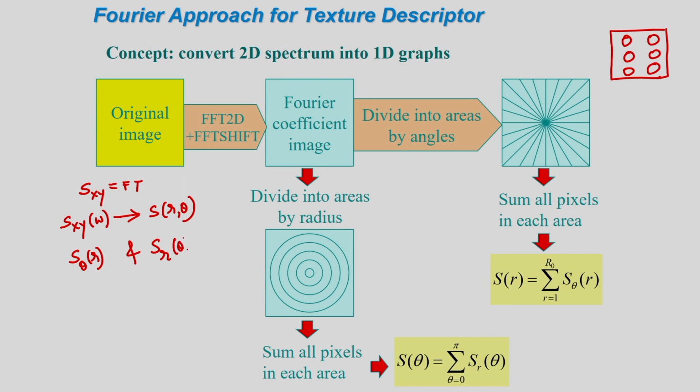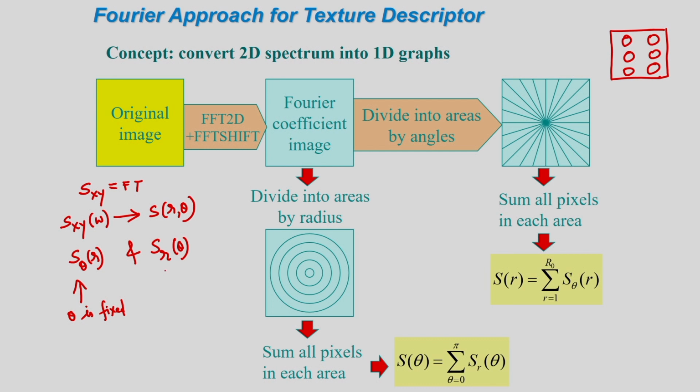What is the first case? Theta is fixed, and I want to find the behavior of the spectrum along the radial direction.